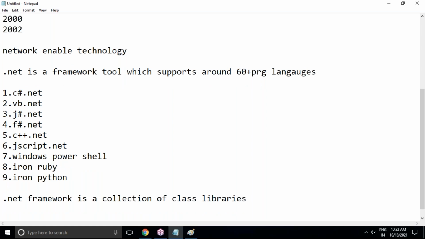Class libraries means what? A collection of predefined classes. That collection of predefined classes will have predefined methods, and methods will have predefined variables also. So it is the same kind of scenario: user defined will be there and predefined will be there. Predefined means you are not going to design and develop; Microsoft is going to give it and you have to utilize it. And user defined means you can prepare your own libraries. Yes, I will show you in our session how to prepare our own libraries like DLL files, how to create them, and how to use the DLL files in other applications. I will cover that completely.